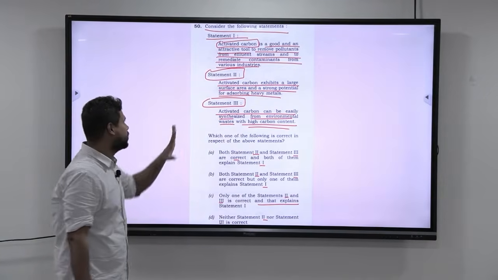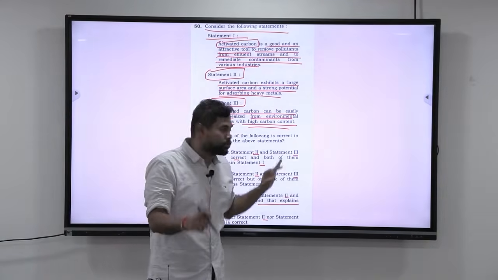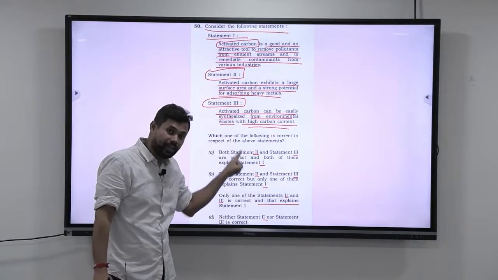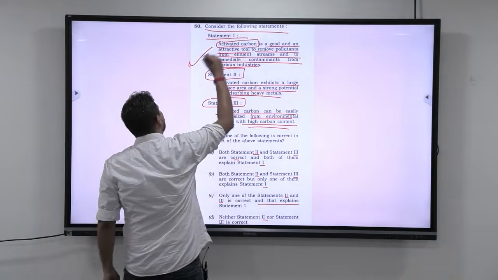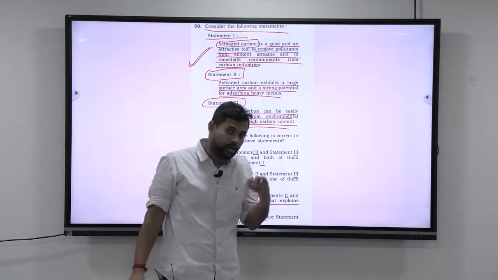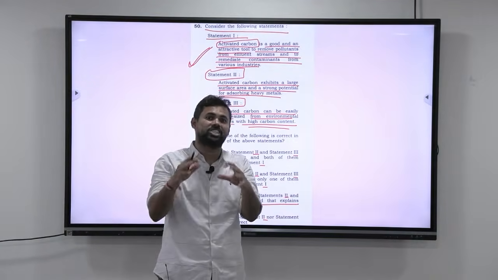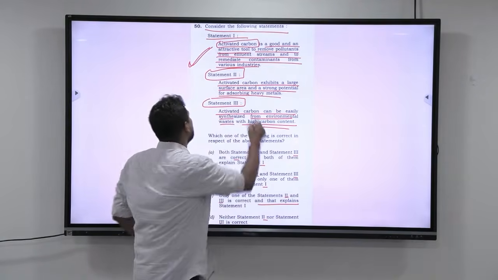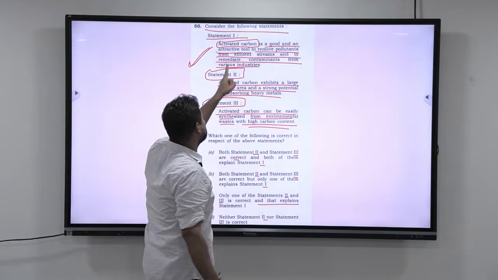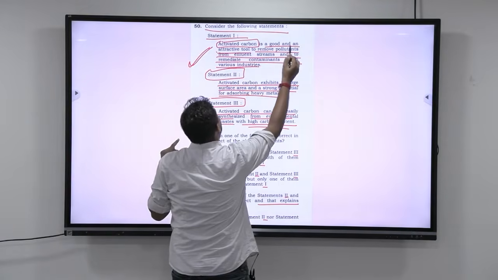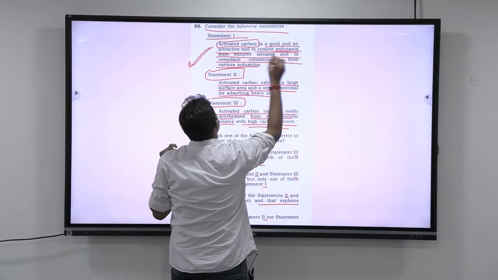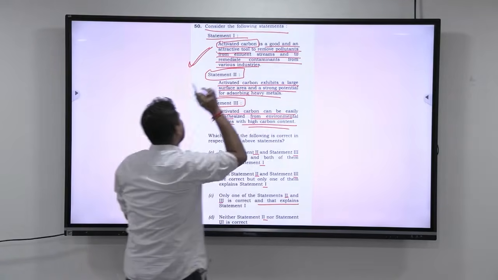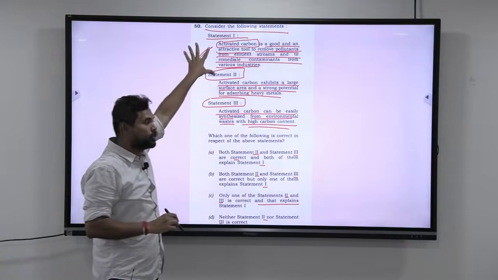Okay. Now look at this. As we have discussed many times, whenever they give 3 statements and whenever they give such type of options, we know by default that statement 1 is correct. So even if you have not heard about activated carbon, UPSC has itself given you the clue and the definition of what exactly activated carbon is. Now look at this. Activated carbon is a good and an attractive tool to remove pollutants from effluent streams and to remediate contaminants from various industries. Okay, so that is what is true.